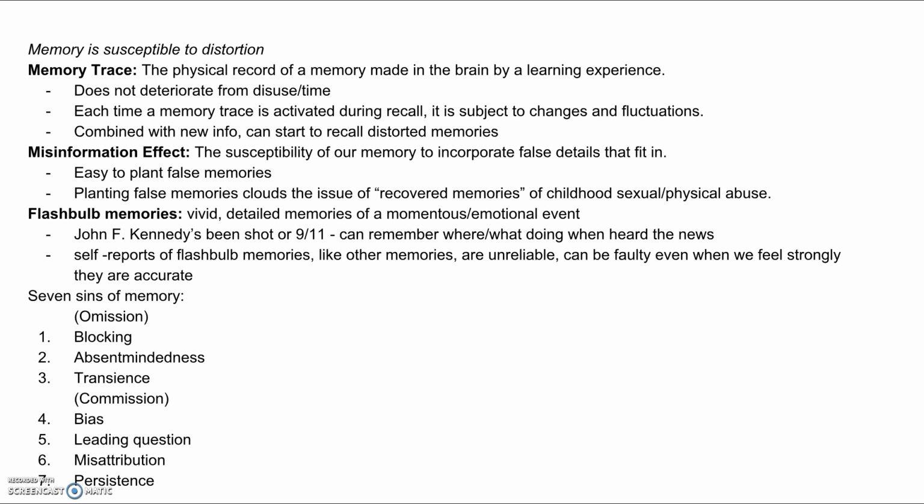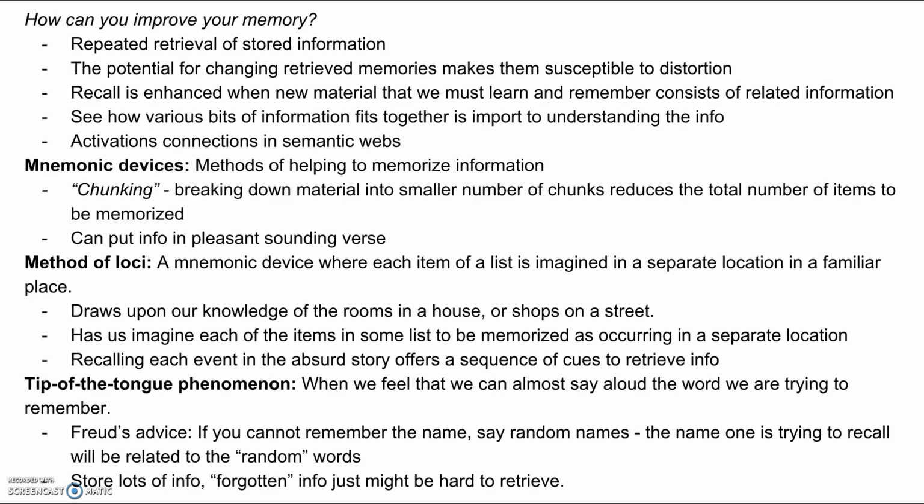There are 7 sins of memory. Omission is blocking, absent-mindedness, transience. Commission is bias, leading question, misattribution, and persistence. How can you improve your memory? Repeated retrieval of stored information. The potential for changing retrieved memories makes them susceptible to distortion.